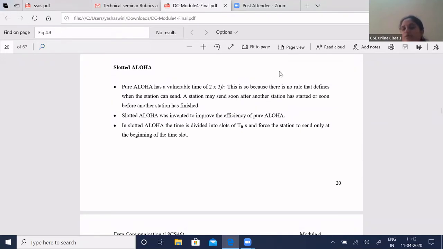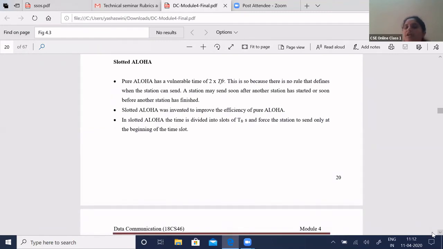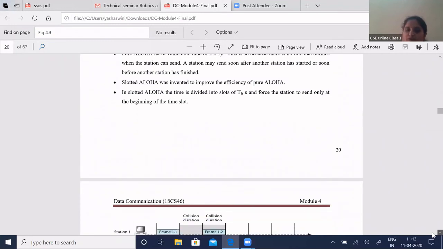Whereas slotted Aloha is an improved version of pure Aloha, where time is divided into different time slots, and it forces the station to send only at the beginning of the time slot.